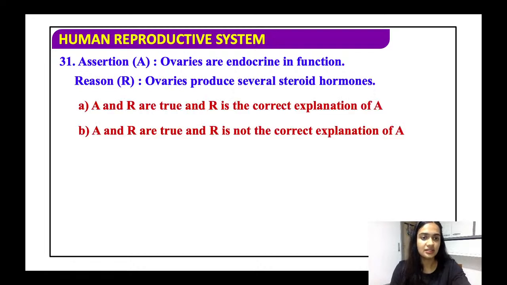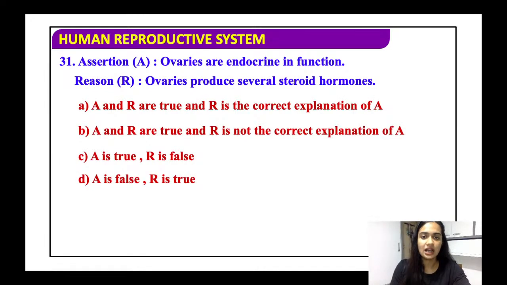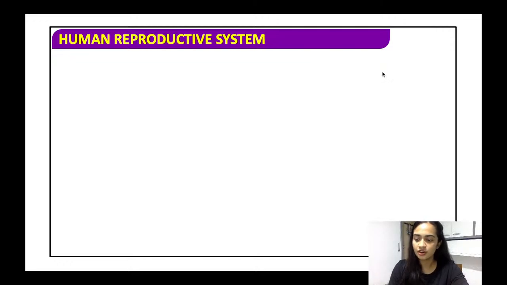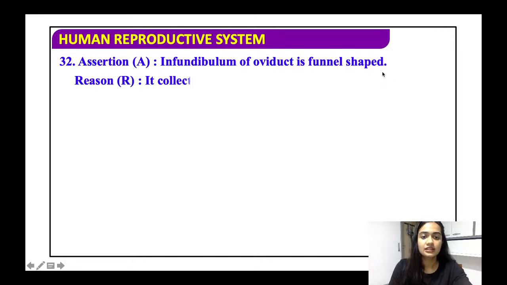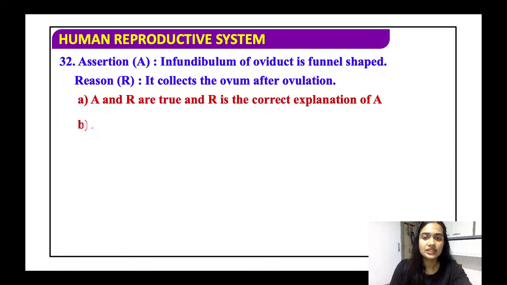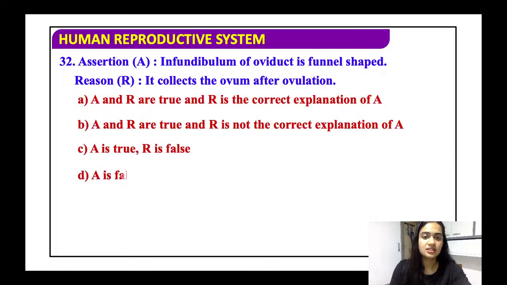Some assertion and reasoning questions. Ovaries are endocrine in function. Ovaries produce several steroid hormones. Yes, absolutely correct. It produces steroid hormones. The infundibulum of the oviduct is funnel shaped. It collects the ovum after ovulation. Both are true, but it is not the correct explanation of it. All right, so it is the second statement.